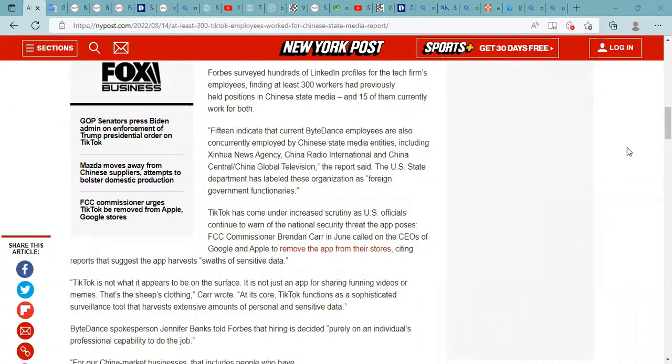15 indicate the current ByteDance employees are also concurrently employed by Chinese state media entities, including Xinhua News Agency, China Radio International, and China Central/China Global Television, the report said. The US State Department has labeled these organizations as foreign government functionaries. This word here should have an S on the end. Organizations. And department should be capitalized here. 15 here is referring to 15 profiles.